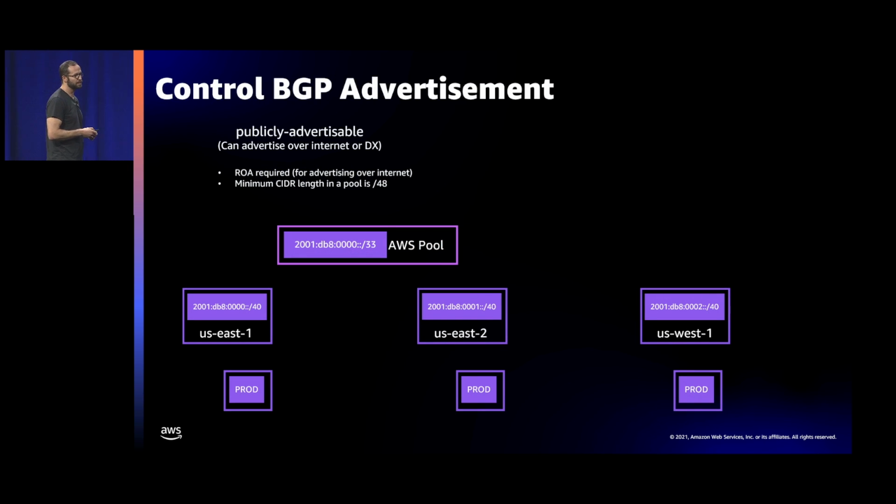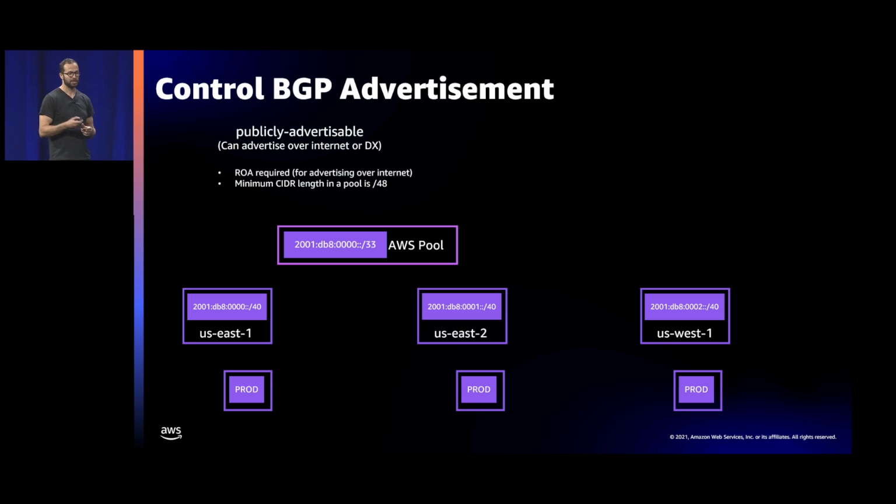Now, the final option is the ability for you to, in IPAM, define that you want to advertise a particular bring your own IPv6 space out to the internet, or decide that you only want to use it internally within your VPCs. So in this example, I'm showing you first a range that's publicly advertisable. So you define it in your configuration. So that /33 would be your top-level pool. You subdivide it into regions, and then subdivide it into environments.